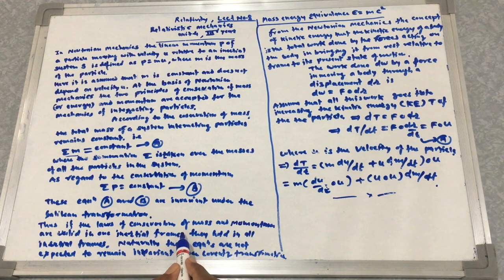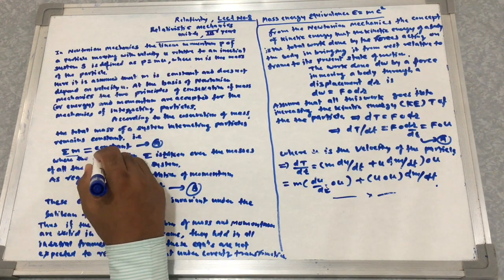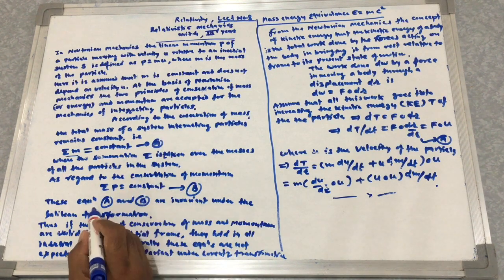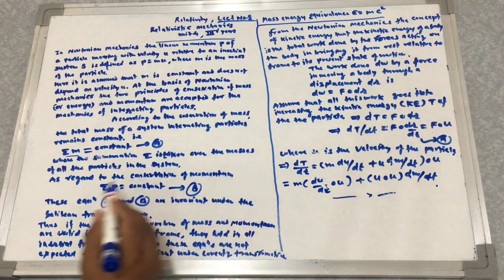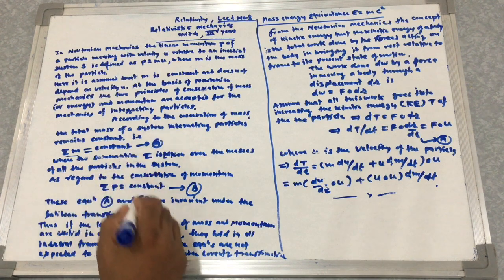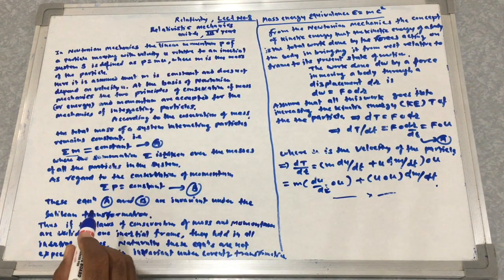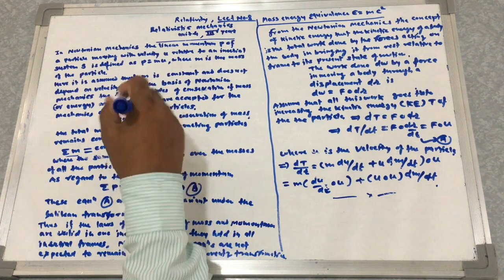Naturally, these equations are not accepted to remain invariant under the Lorentz transformation. So this is for the moving particles: summation of m constant and summation of p constant, taken together, are invariant under the Galilean transformation. If the laws of conservation of mass and momentum are valid in an inertial frame, they hold in all the inertial frames.